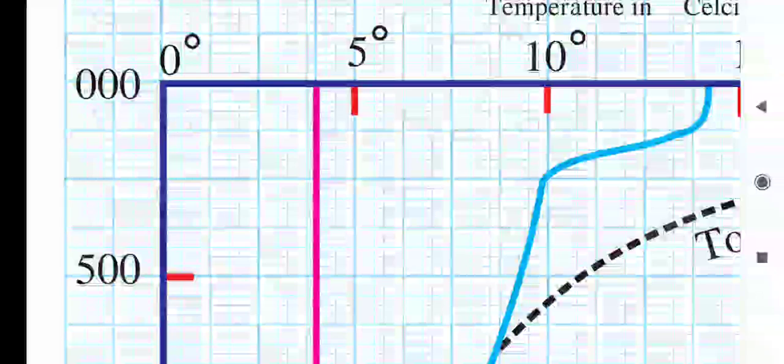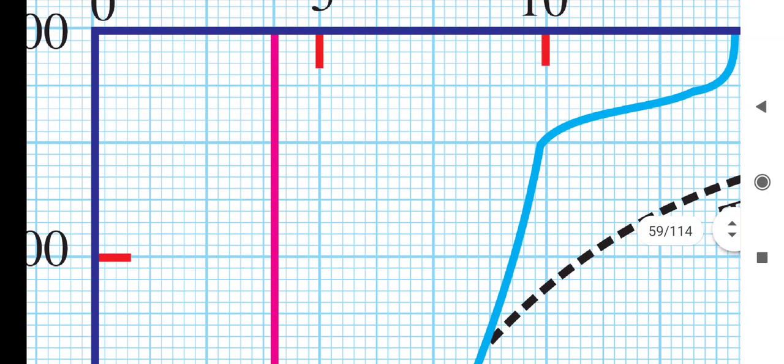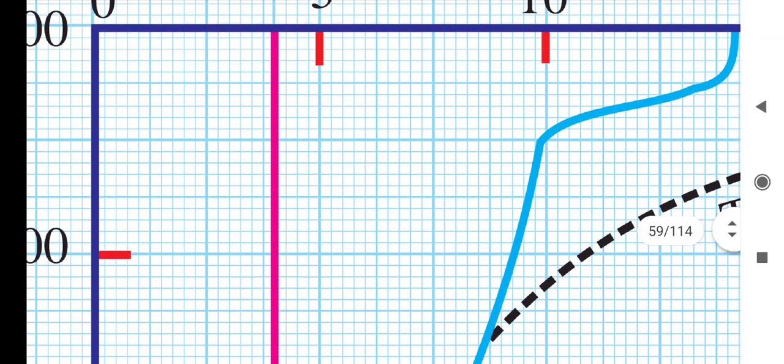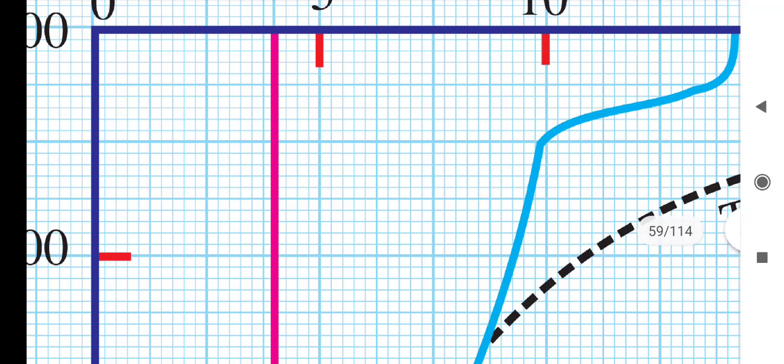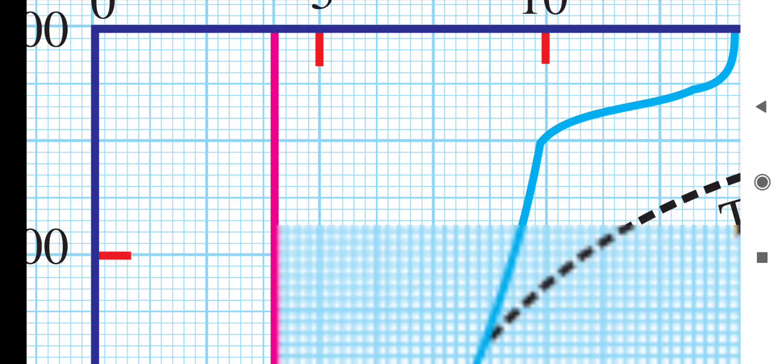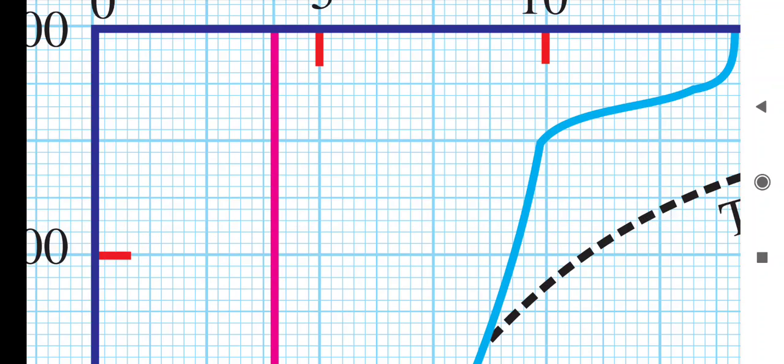Can you see here 500, and this region is going beyond the 10 degree. See the red mark, it is showing 10 degree, but it is ahead of the 10 degree, so we can consider it 11 degrees Celsius. That is the temperature at the depth of 500 meters.